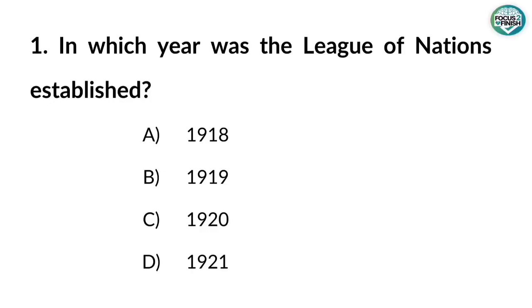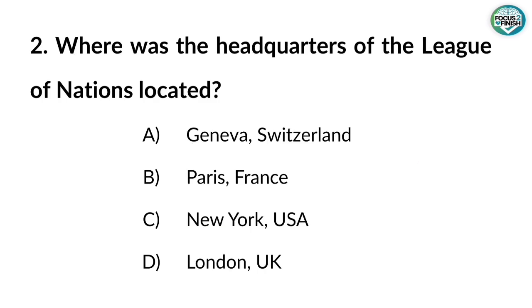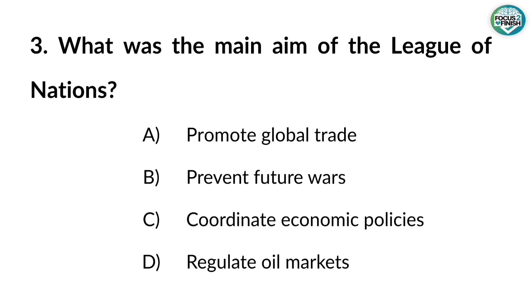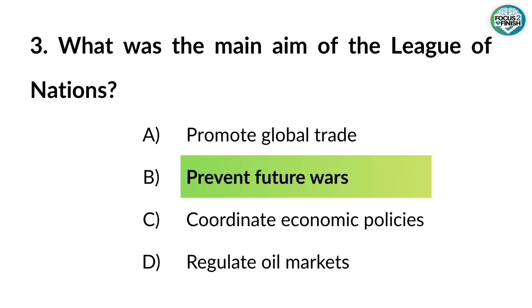1. In which year was the League of Nations established? Answer: 1920. 2. Where was the headquarters of the League of Nations located? Answer: Geneva, Switzerland. 3. What was the main aim of the League of Nations? Answer: to prevent future wars.